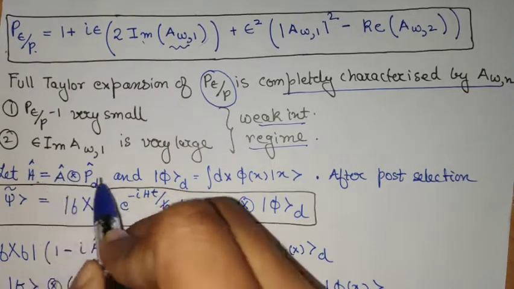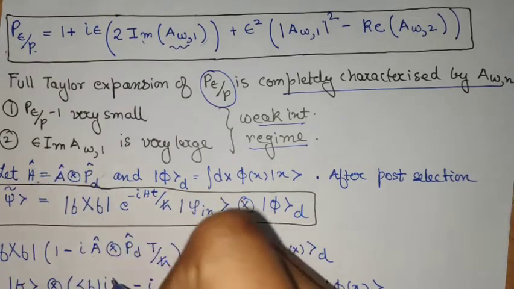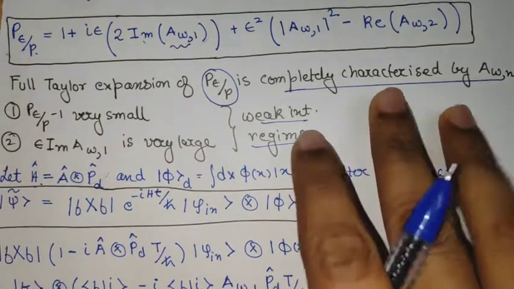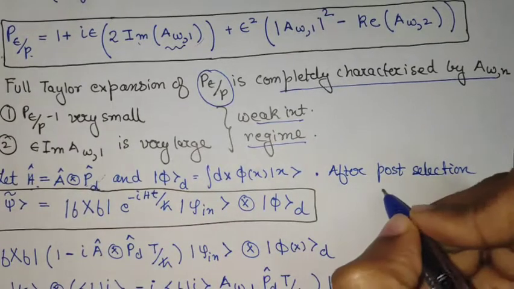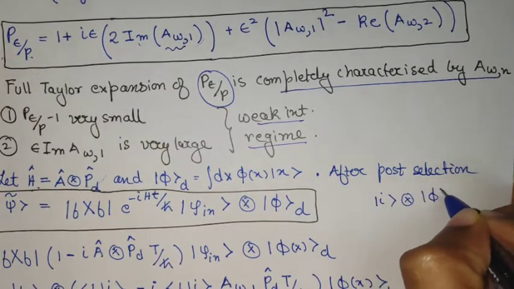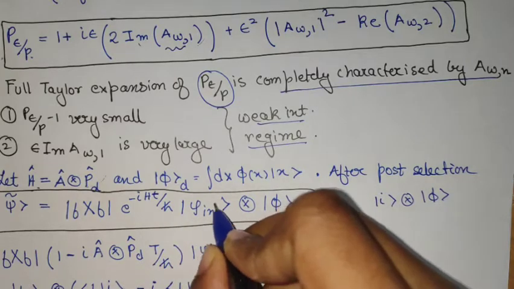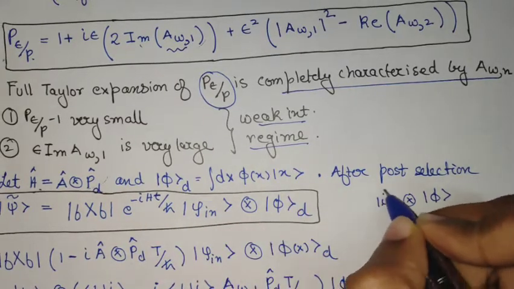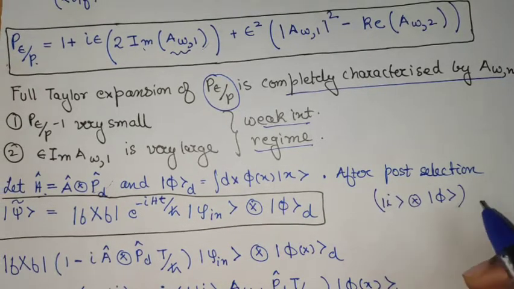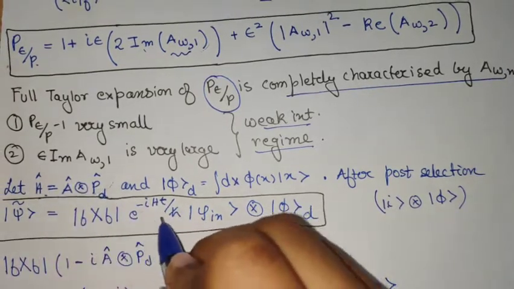So this is the initial Hamiltonian that we had, the interaction Hamiltonian, and this was the device or the needle state. And now what we do is we take the initial state to be I tensor product the device state phi. So this psi in is simply this I. So I is the psi in here. And then we evolve this entire initial state by this Hamiltonian like this.